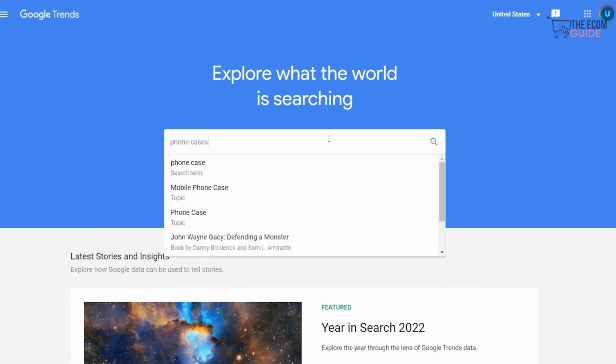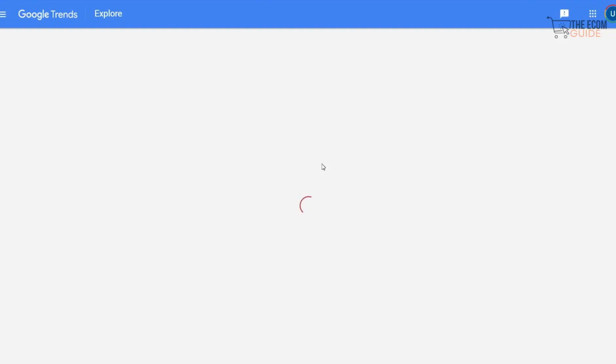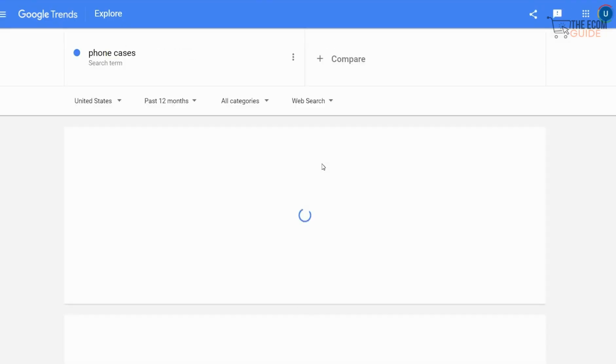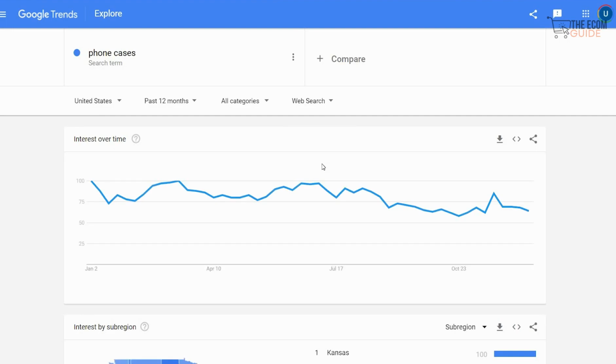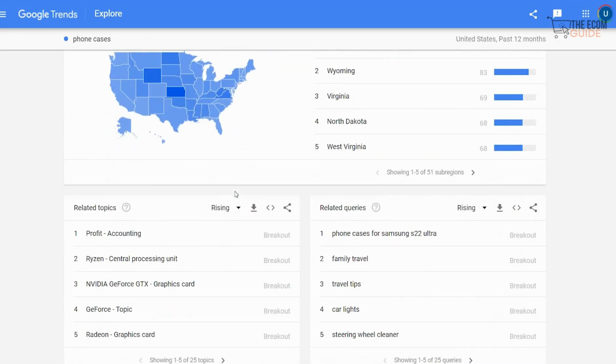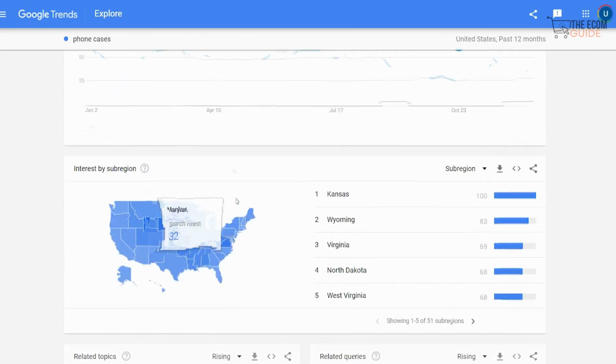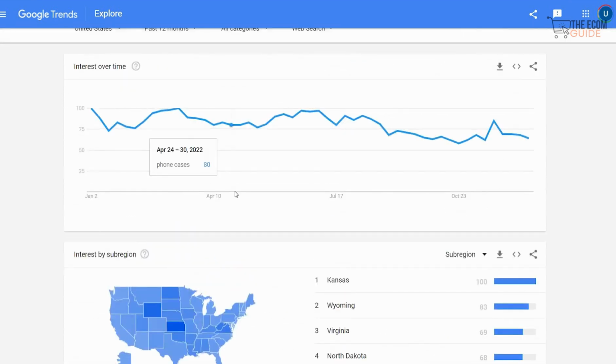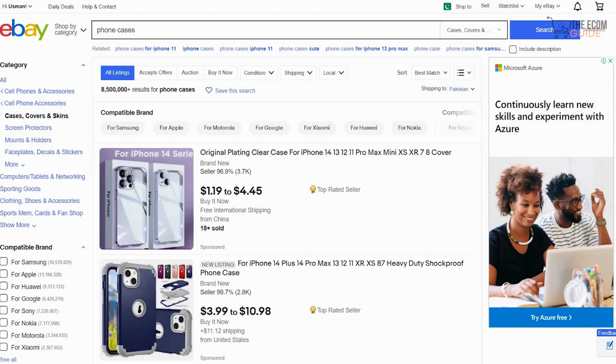Now, as we do that, guys, you will clearly see something that jumps right out at you: the interest over time for 1 year has been constant. This shows that this is a product that everyone is interested in. This is a product everyone across the US wants and everyone is searching for on Google. So this is definitely a product that will make you money, and that is a product that you want to add onto your Shopify.